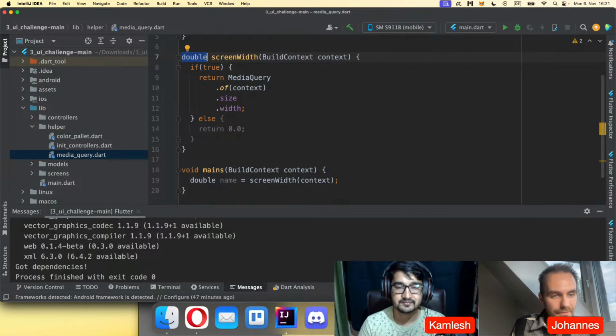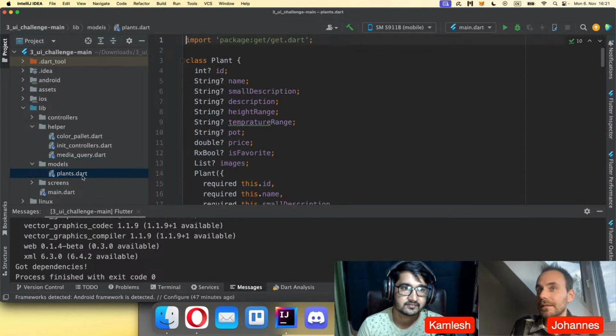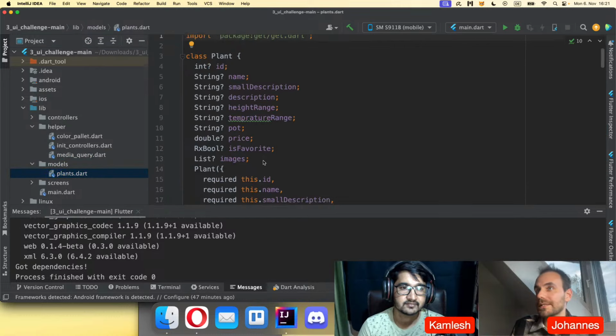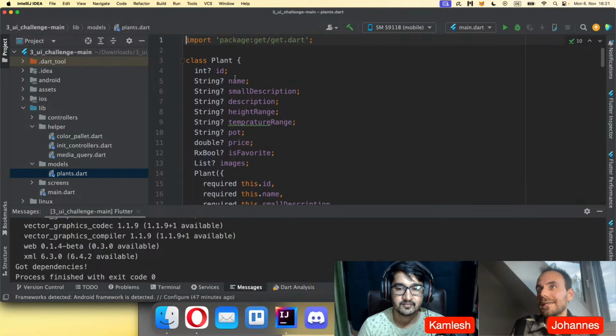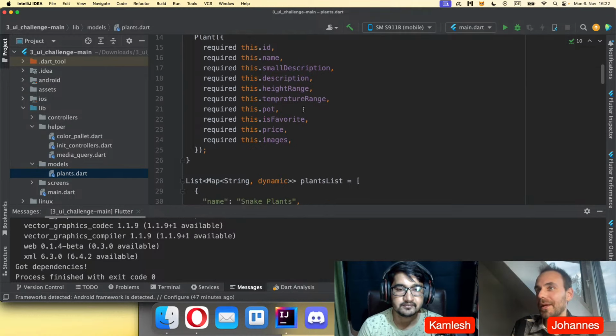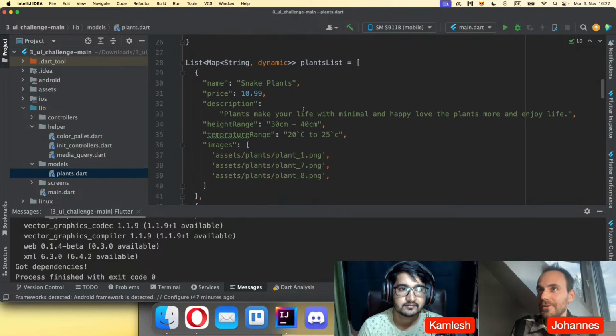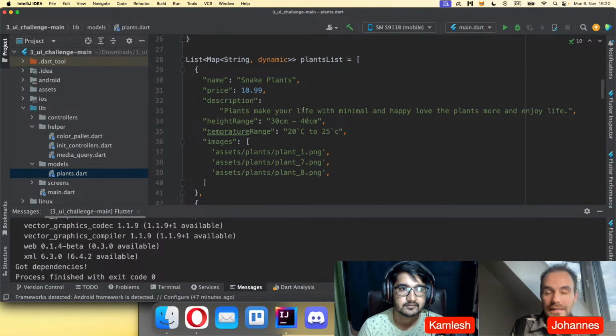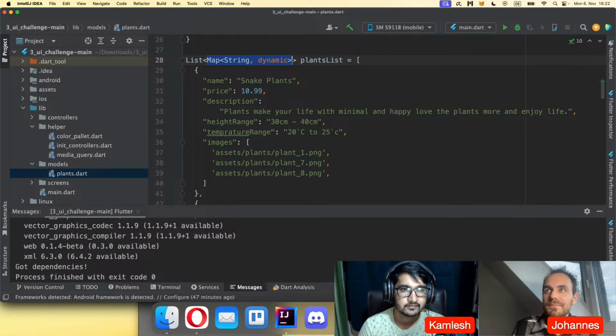And I think there is one more thing I wanted to point out in this project. If you go to the model class of this project, you see again, of course, they use a lot of question marks, so you can get rid of them, but that's not what I want to point out. Here in line 28, he is defining a plant list, and he works a lot with Map<String, dynamic>.